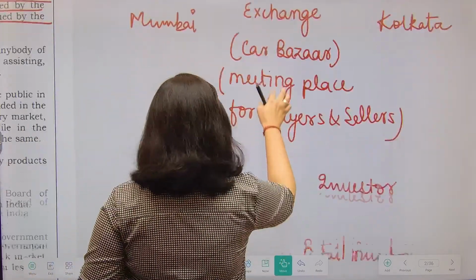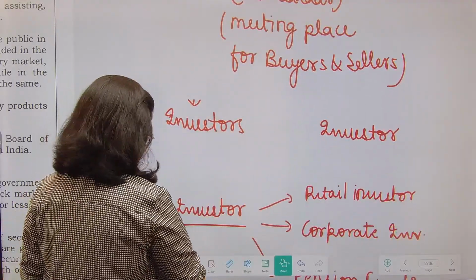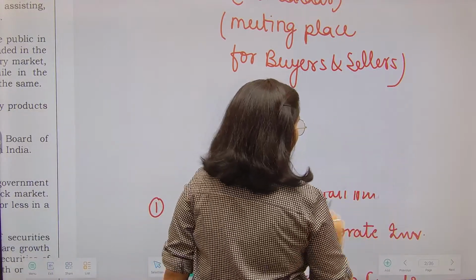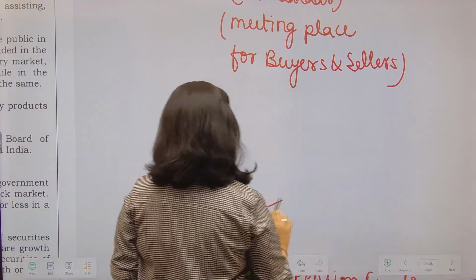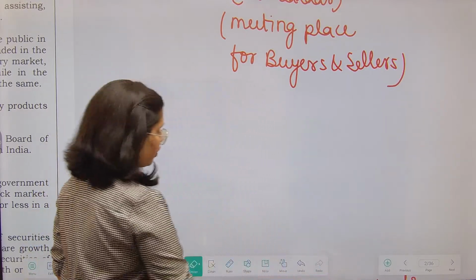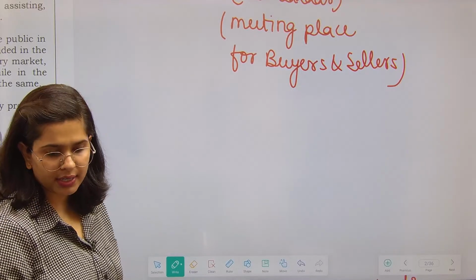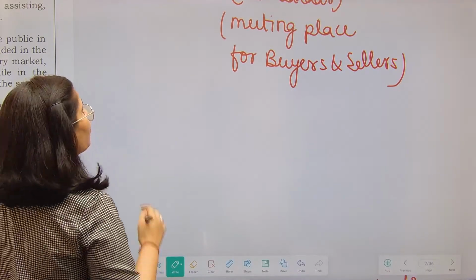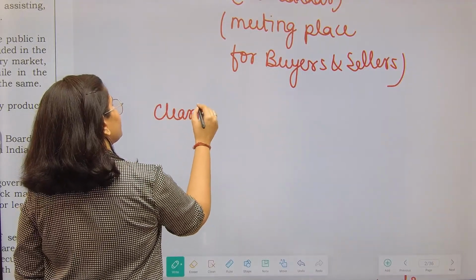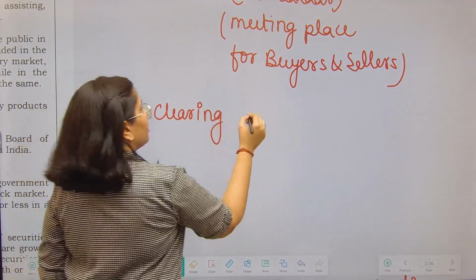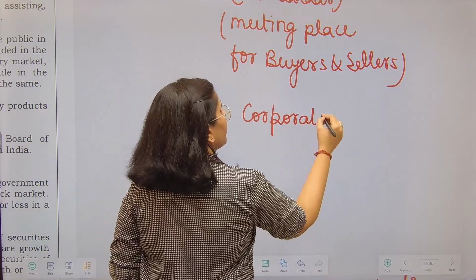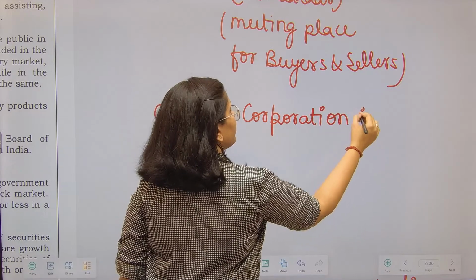Once we have understood stock exchange, now there comes another thing, another word. See, right now I am just telling you the basic functional understanding. Obviously, the theoretical parts we are going to study, but having a functional understanding always helps. So, we have what are called clearing corporations. Now, what is the role of these clearing corporations?